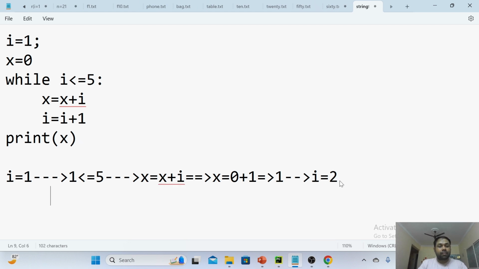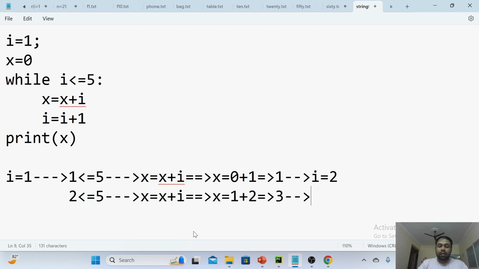Now after that i value becomes 2. 2 less than or equal to 5. As it is true, again you will go for x equals x plus i. So again x equals, what is the old x value? 1. 1 plus, what is the current i value? 2. 1 plus 2. What is that? 3. And now i value is getting incremented again. i equals i plus 1. That's why i value is 3.